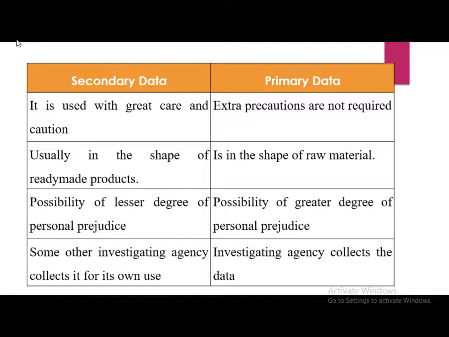Next point, possibility of lesser degree of personal prejudice in the secondary data, and in case of primary data, possibility of greater degree of personal prejudice is there. Next point, some other investigation companies like agencies collect it for their use. And in case of primary data, investigation companies collect the data.